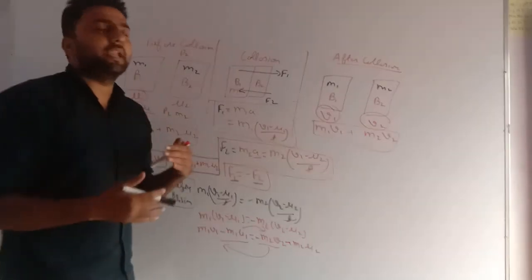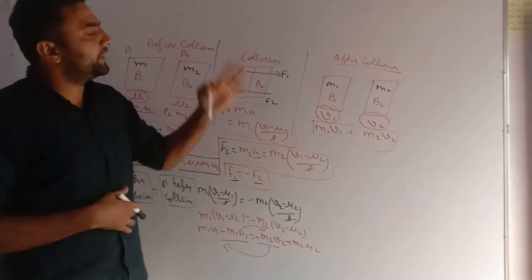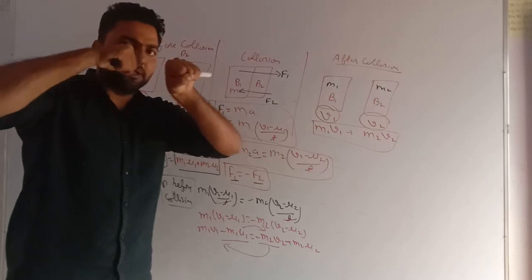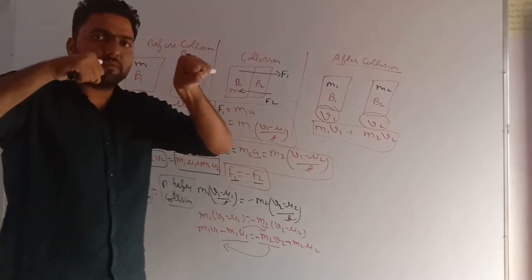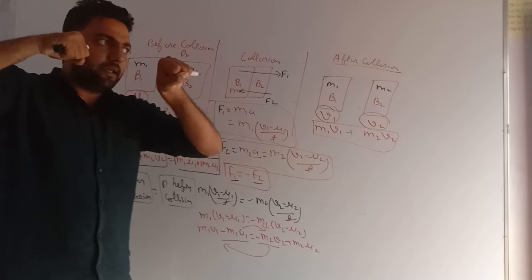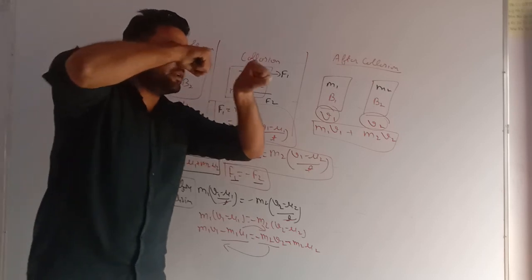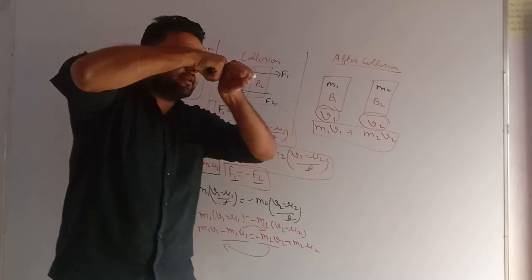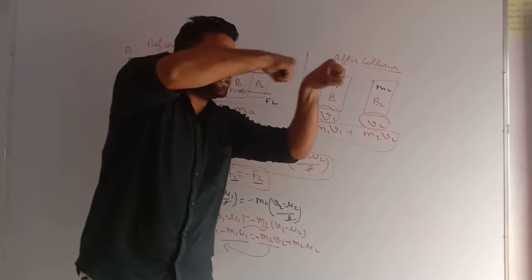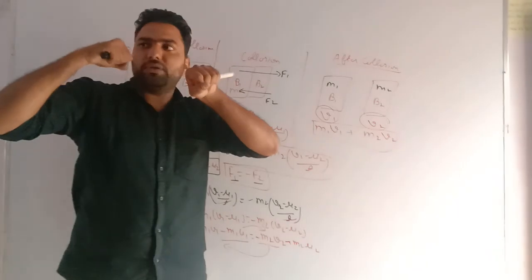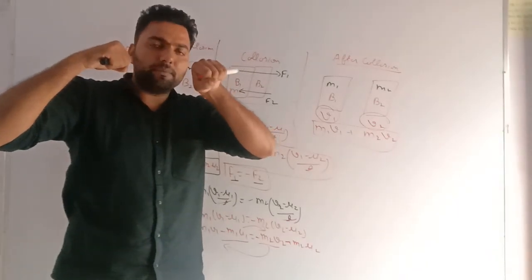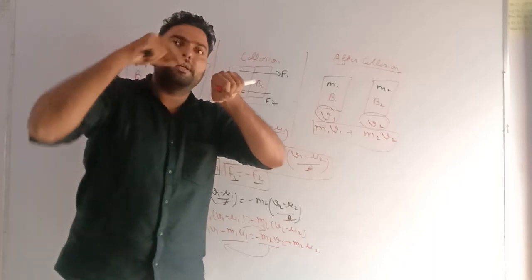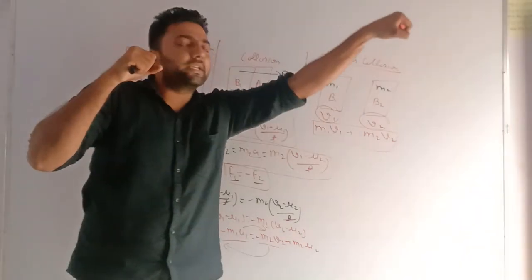Let me explain in simple language what conservation of momentum says. If these two bodies are moving, whatever speed, this one has momentum and this one also has momentum. This has more velocity, this has less velocity. What happens? This comes and hits this. Now this body's velocity increases and this decreases. Why? When this hit it, momentum of this shifts into this and its velocity increases.